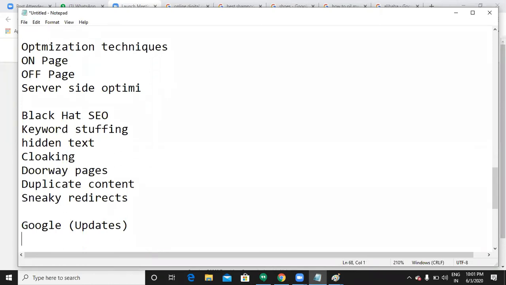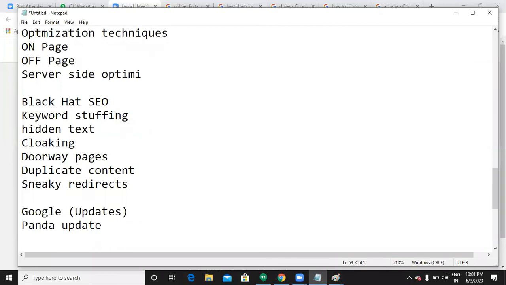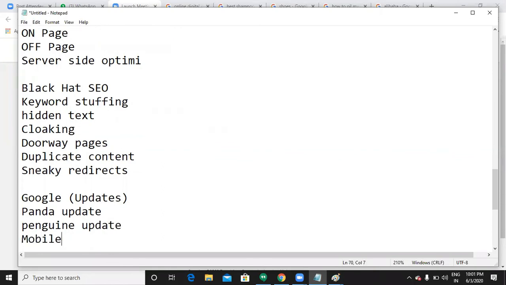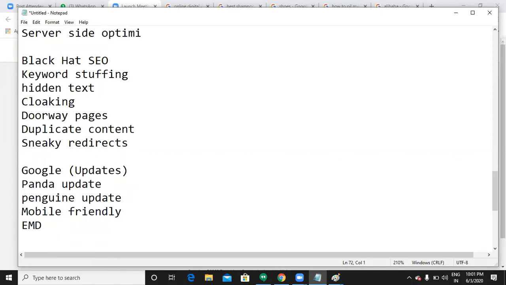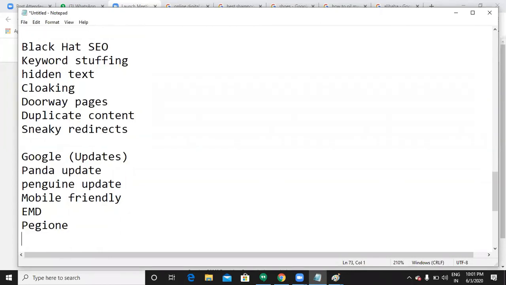Let me list out a few updates from Google: Panda update, Penguin update, mobile friendly update, EMD update, Pigeon update, Hummingbird.